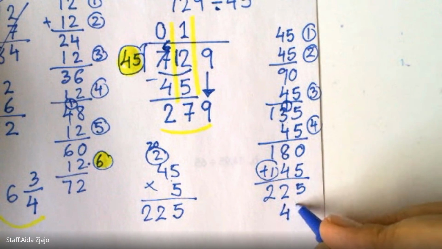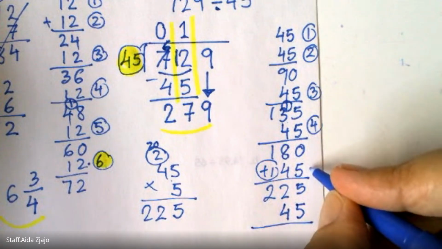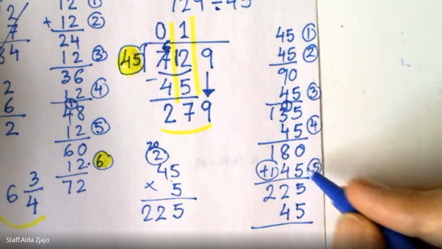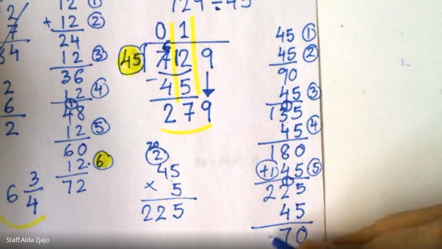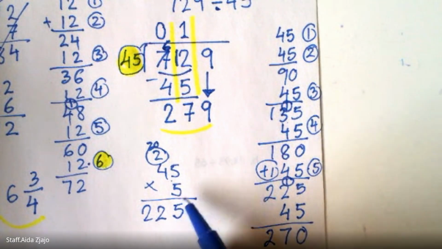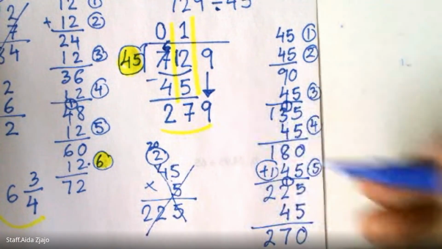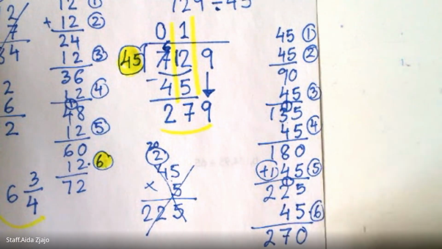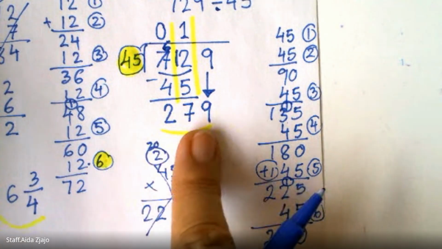Let's see what's going to happen if I do this. I can check if my estimation is correct. So 0, remember 1, so 6, that's 7, 270. So my guess was too low. So 5 is not working. It's because I could add one more group. So that means 6 times 45 is 270, which is very close to 279.